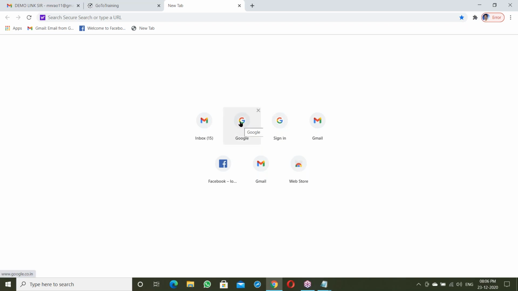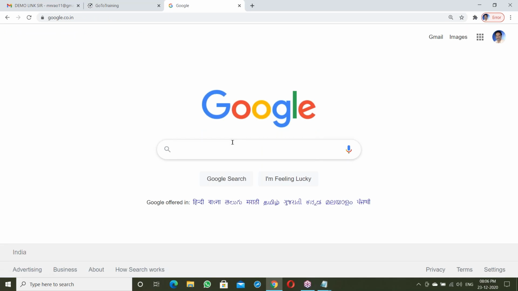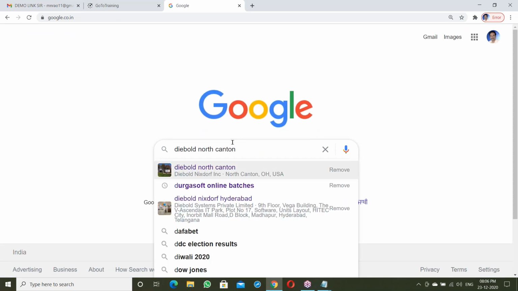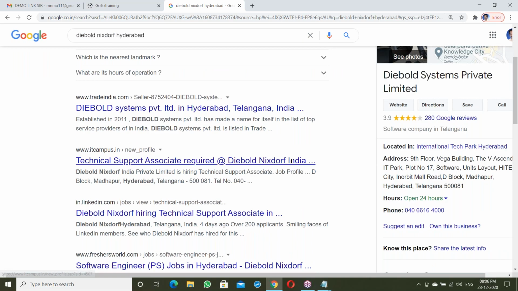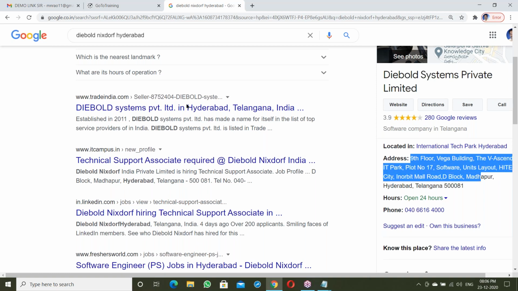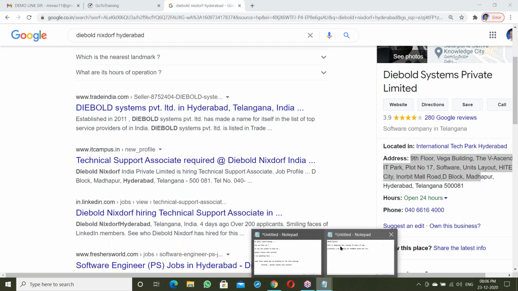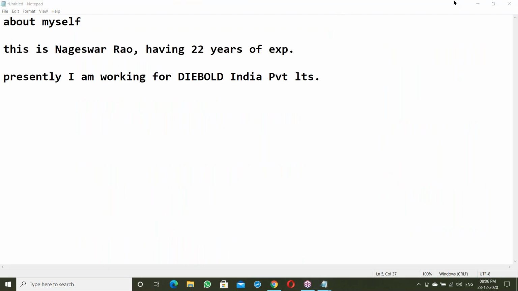This is D-Bolt Systems Private Limited, Madhapur, Hyderabad, an ATM machines manufacturing company. I'm working in the software division, IT sector, at VS IT Park, 9th floor, Vega block. This is my present company and working location.